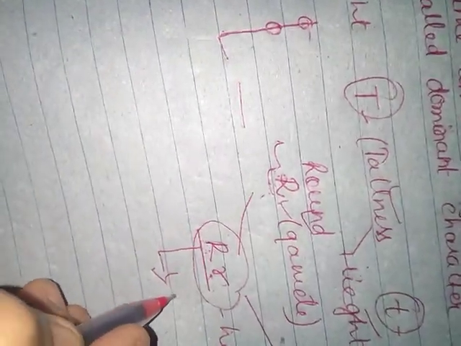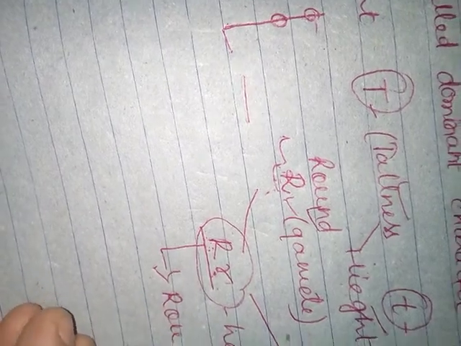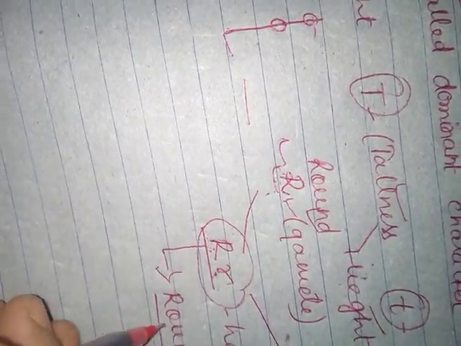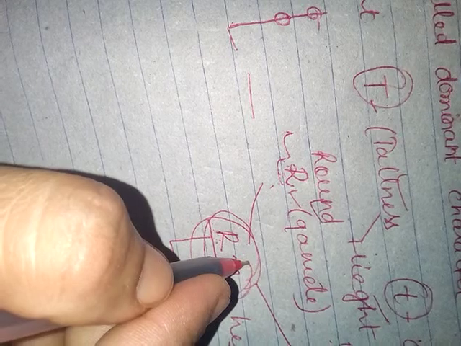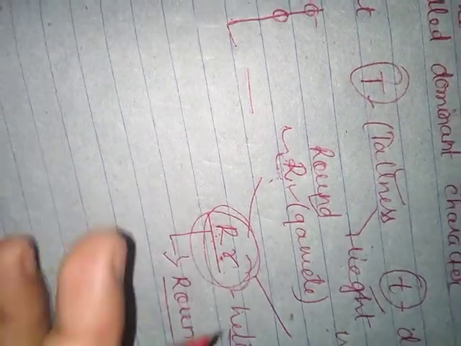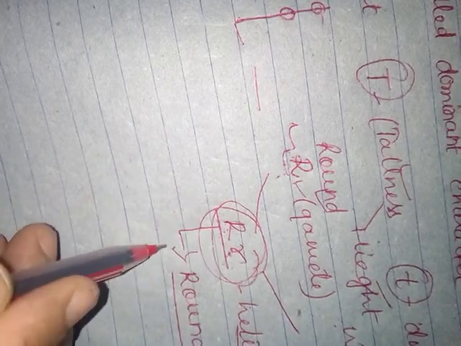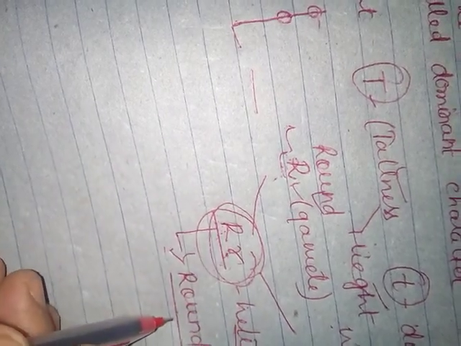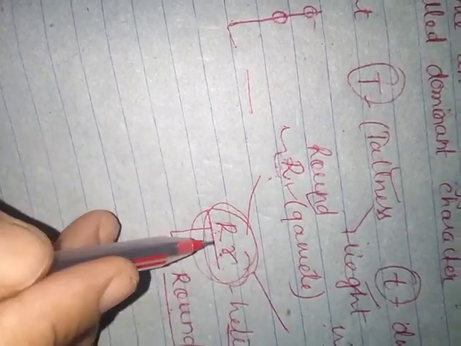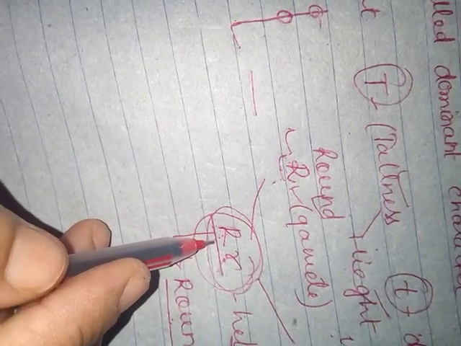Understand, this is the heterozygous condition, and in heterozygous condition only the dominant character will appear. So the individual seed will be round, even though it has both of these alleles in its DNA. In its cell both alleles are present together, but only one can make its appearance. That allele is the dominant allele, and that character is the dominant character.